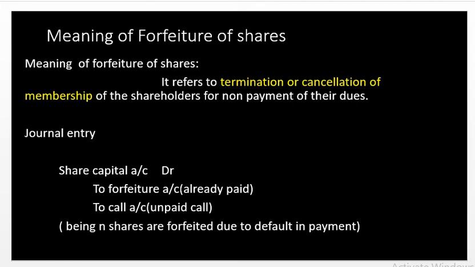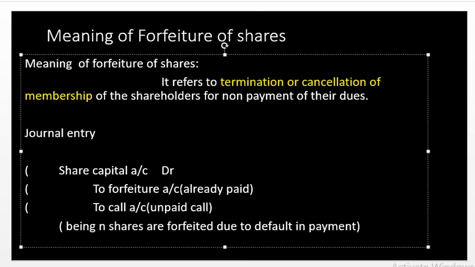Say for example, if a shareholder holding 100 shares has not paid his call money of rupees 4, provided the face value of the share is rupees 10, the company has forfeited those shares. In this problem, it is implied that the shareholder has paid rupees 6 per share, but is due only rupees 4 per share. If this is the case, how is the journal entry for forfeiture to be made? That is what we are going to discuss and write now in the following journal.